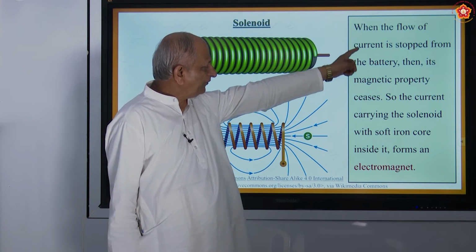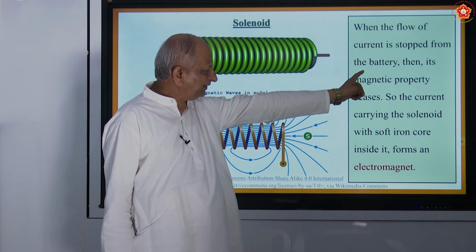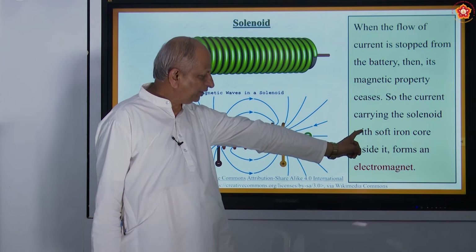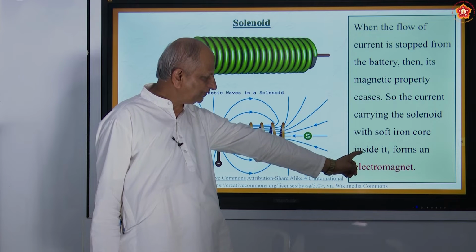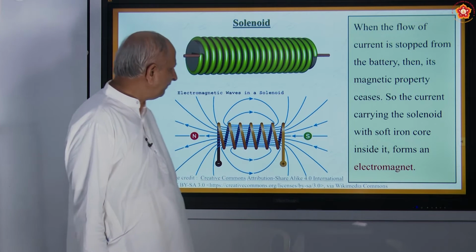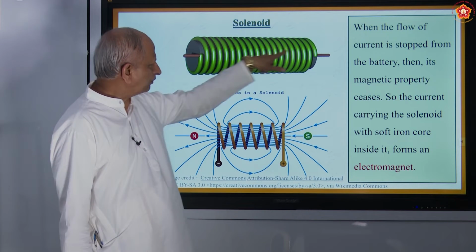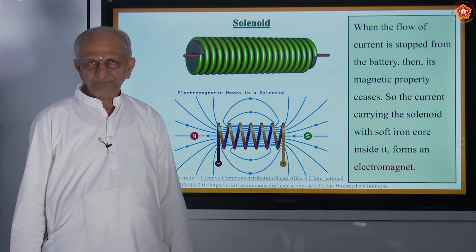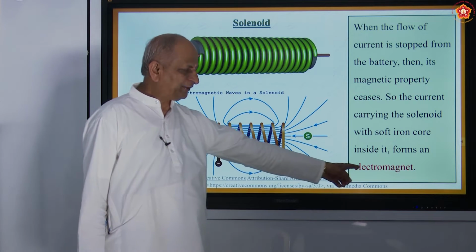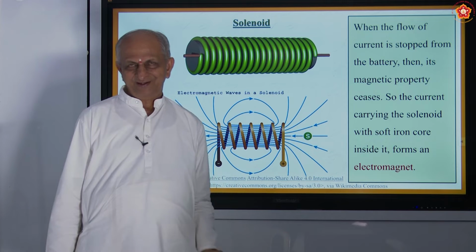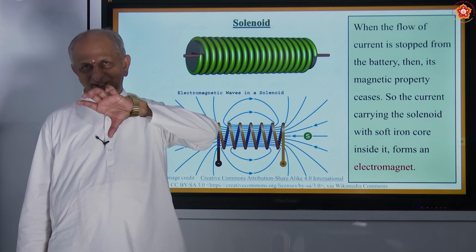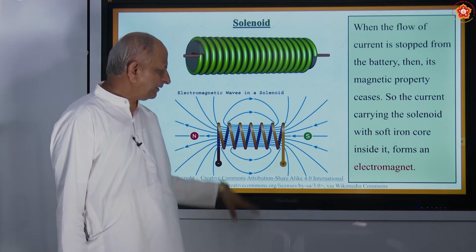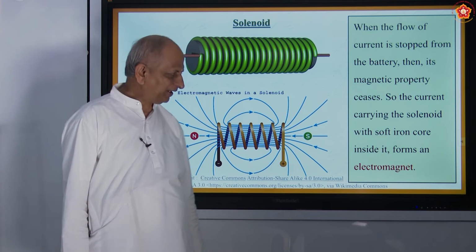When the flow of current from the battery is stopped, its magnetic property ceases. So the current-carrying solenoid with a soft iron core inside it forms an electromagnet. This is the soft iron core. So this soft iron core becomes an electromagnet. Until and unless there is electricity flowing through it, it will have a magnetic property. That is the meaning. Okay.